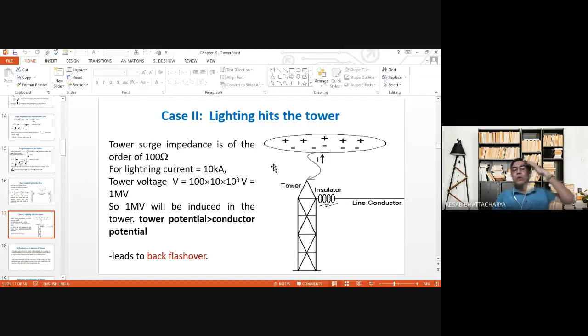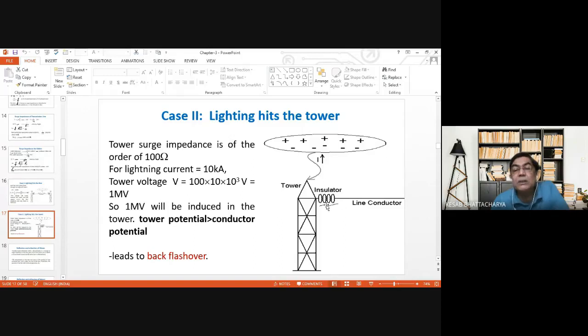Therefore, the voltage induced in the tower will be equal to 100 into 10 kiloampere, that is equal to 1 million volt. So the voltage of the tower body will be 1 million volt, and this voltage will appear between the tower and the line conductor.